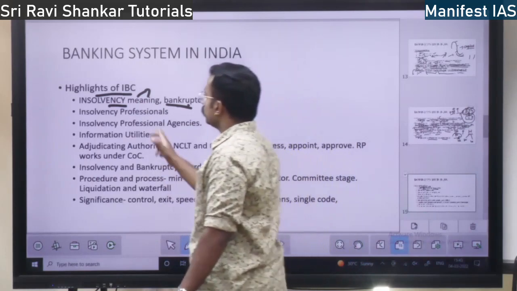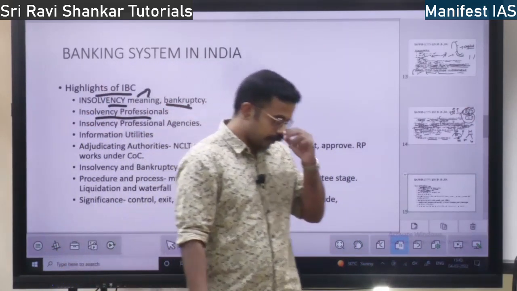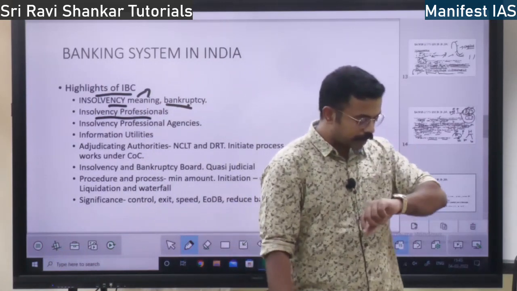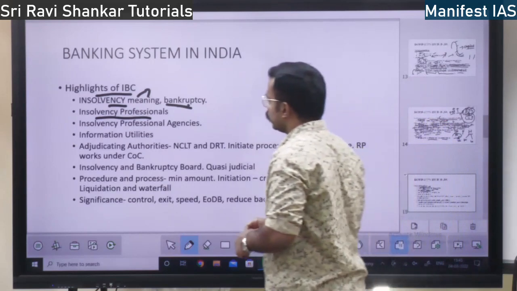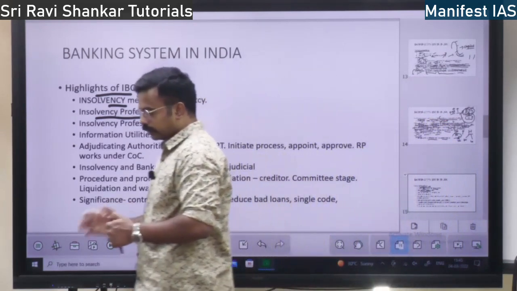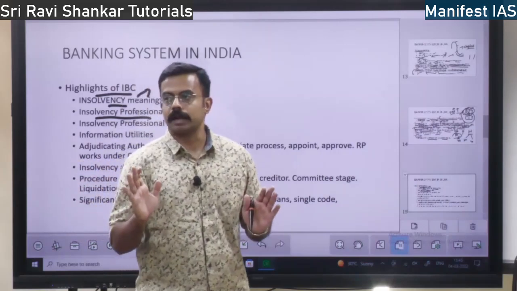It also provides for insolvency professionals. What are insolvency professionals, or IPs? Suppose some company has defaulted and is not giving the loans back.